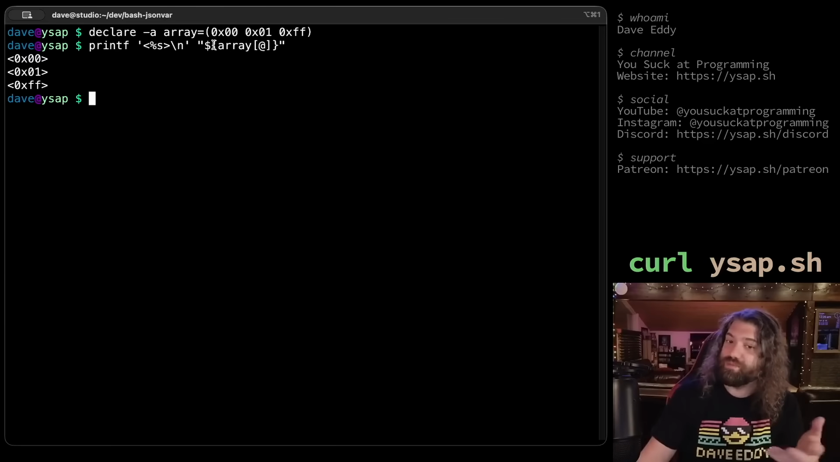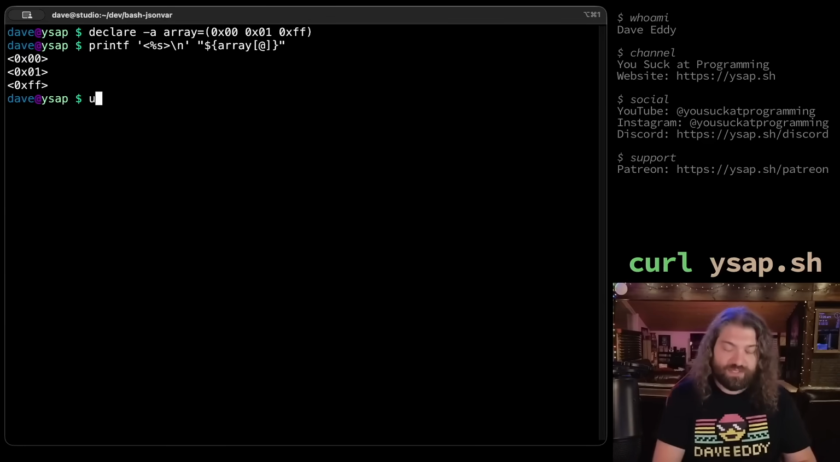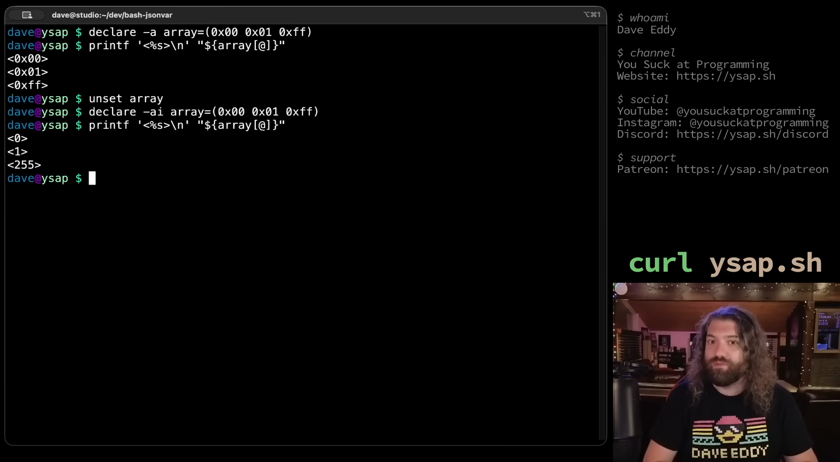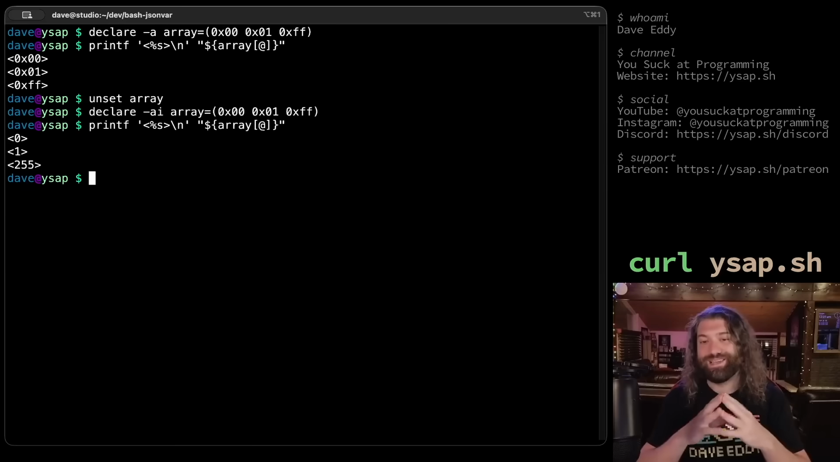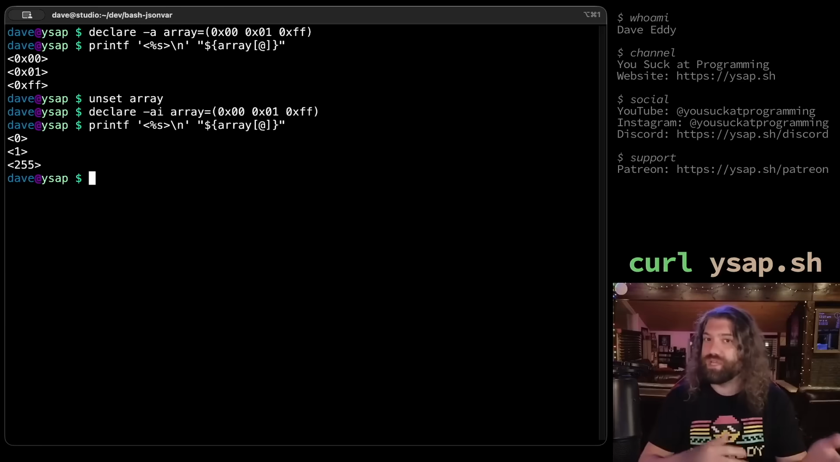If we were to treat them as numbers later, they'll get turned into numbers, but we're just treating these like strings right now. There's nothing special about it. So let's go ahead and unset the array, redeclare the array, but let's throw the -i in there for integer, and then reprint them, and look at this. See, Bash stores them internally as integers. This is totally fine. It works with indexed arrays. It also works with associative arrays. So definitely something to keep in mind.